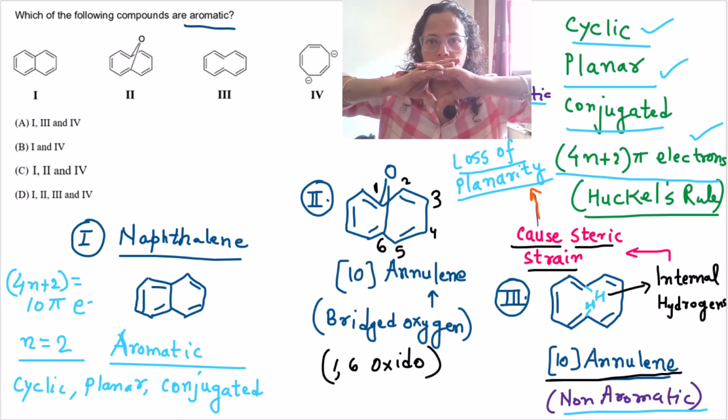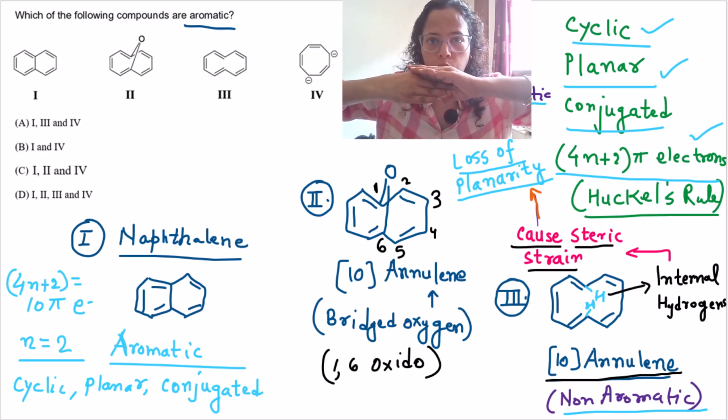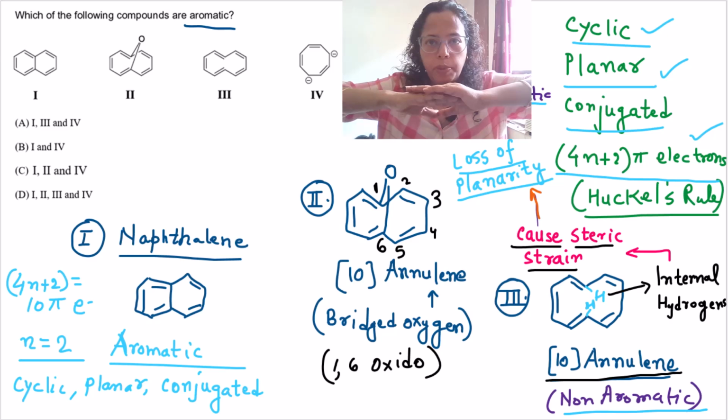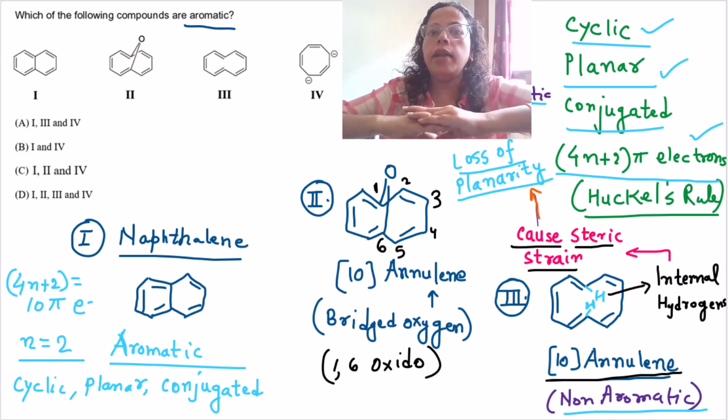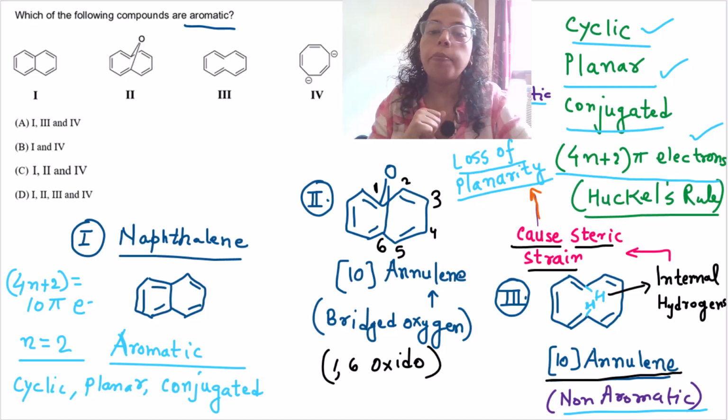So imagine this as the bridge, my two thumbs, okay, and this twisted thing which was previously non-planar and twisted gradually becomes a planar ring. As the bridge is formed, it becomes planar. So these bridged substituents or bridged groups help these non-planar rings to become planar.